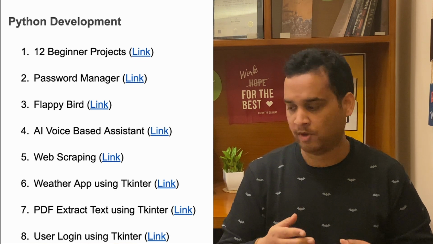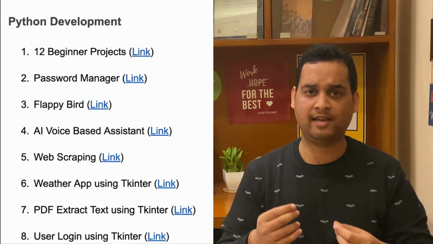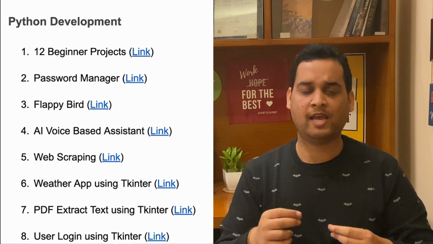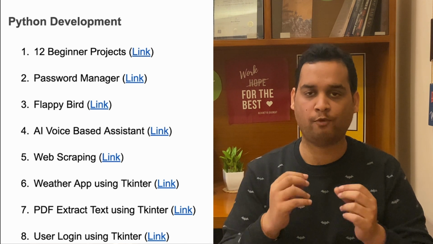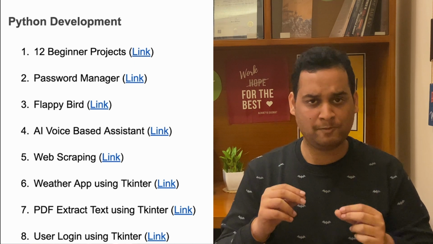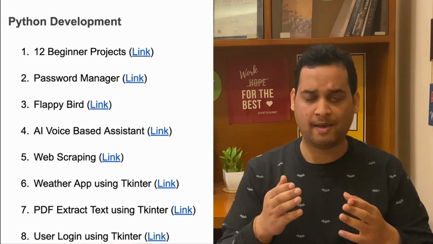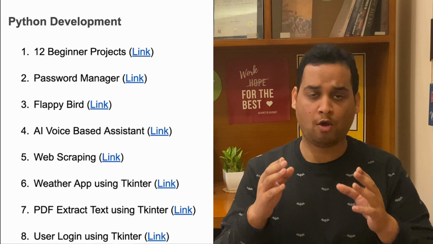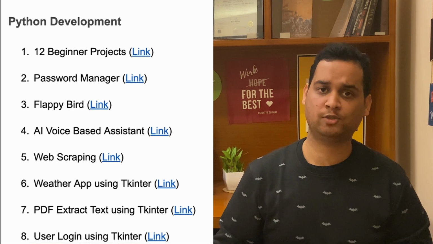Next is an AI voice-based assistant. In this you can create voice-based actions like open a map, search a location, open a website, play a song. This kind of assistant you can create. You can definitely check it out. Voice is getting very famous and trending these days. Next project is web scraping. You must be aware, Beautiful Soup is a library. Scraping a website is a very good implementation of Python, and all the web crawlers and search engines are based on this concept only. So please learn how to implement it using Python.